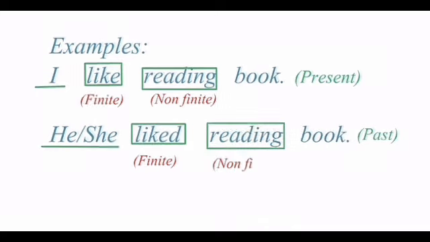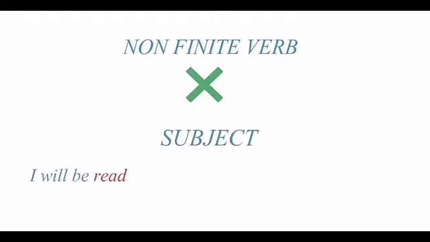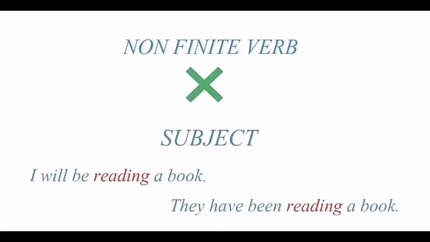See the subjects here. The subject is I, which is a first person pronoun, and here the subject is he, which is a third person pronoun. Did you notice the verb reading, which is a non-finite verb, has no effect of the subject and the tense of the sentence? It shows that the non-finite verb does not have any agreement with the subject of the sentence. Even if I change the tense of the sentence to future or if I change the subject of the sentence, the verb reading will be the same form.